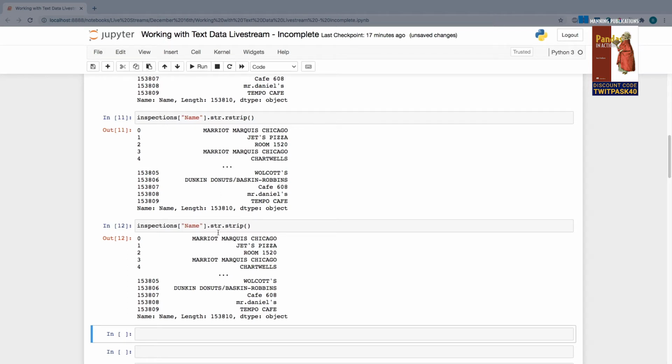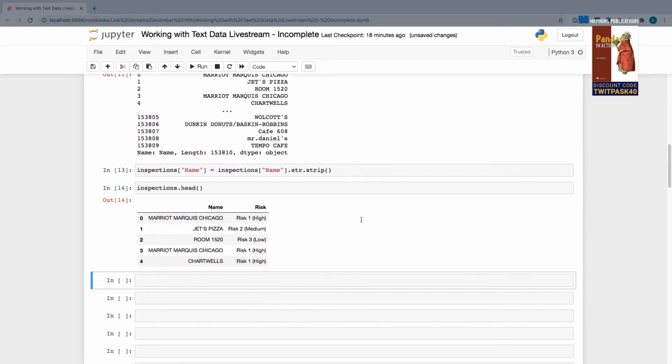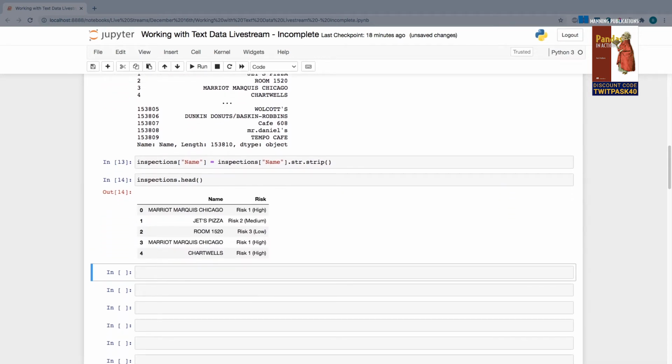So if I want to make this operation permanent, I simply need to reassign this new series to my original series. So what I'm going to do is use an equal sign here. In programming, the right side is evaluated first. So I'm going to grab the new series generated on the right-hand side with all the white space removed, and I'm going to reassign it back to its original slot, the name column in my inspections data frame. And if I take a look at my inspections data frame afterwards, all of the white space has been removed.